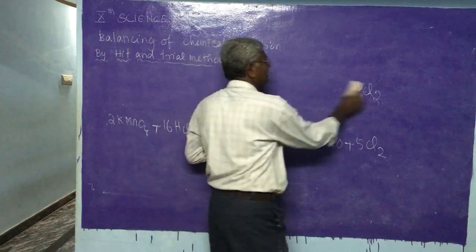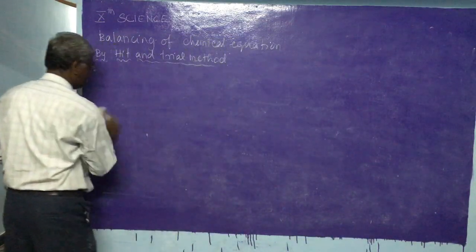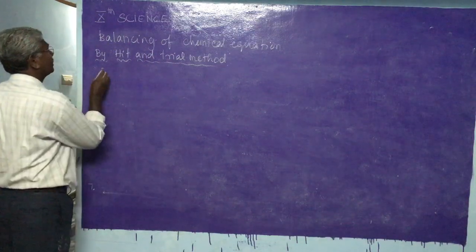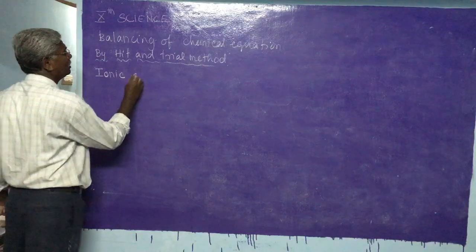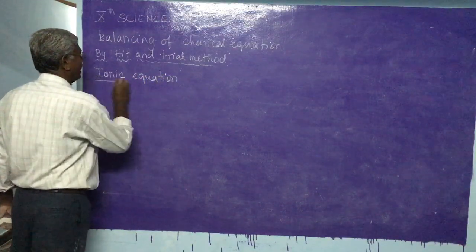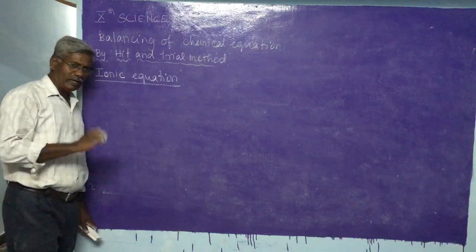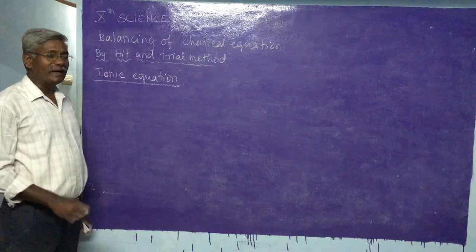Next, we are going to discuss the ionic equation. Ionic equation means the equation which contains charged particles.